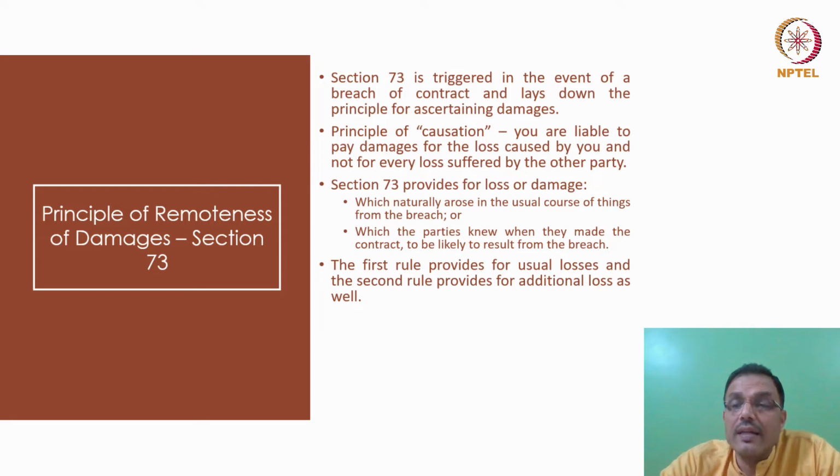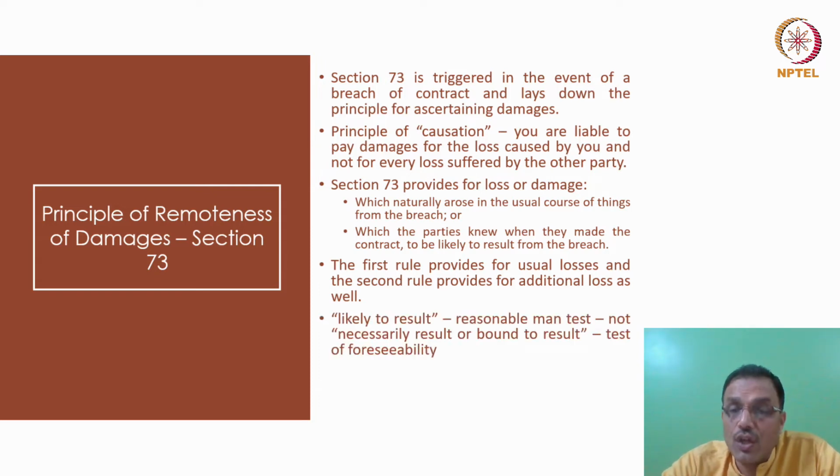Second rule is that when you talk about additional losses, again, when it comes to consequential or additional losses that are known, you must notice that there must be a direct cause and effect theory, right? Even if I say something to you beyond the cause of the contract to the effect of the breach, the courts are not going to give it to you just because you have mentioned it.